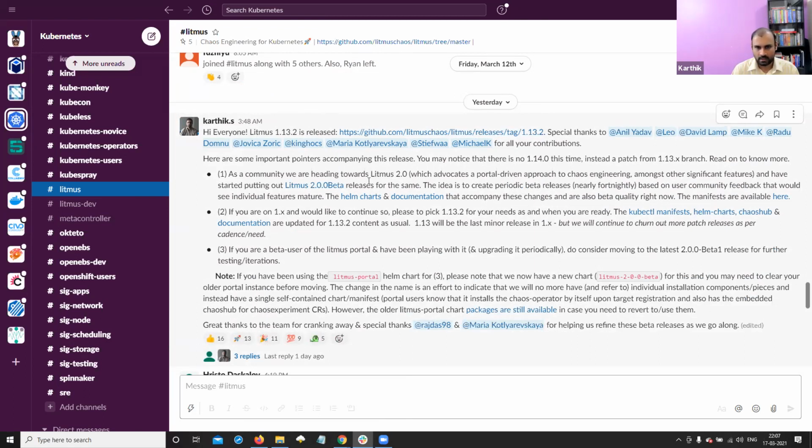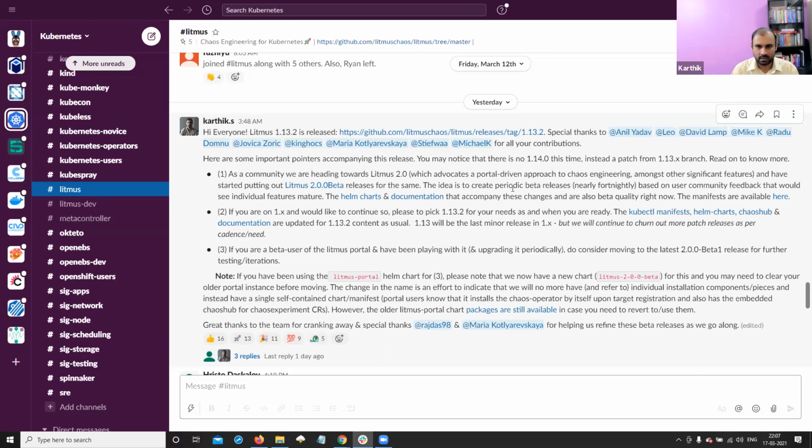We're also doing a formal release of the 2.0.0 beta. As you all know, we've been building up to Litmus 2.0 over the past few months. And 2.0 is essentially a portal-driven approach to chaos engineering. That is, you will be able to use the Litmus portal to select the chaos targets, define the blast radius, execute one or more experiments in defined order, visualize the progress of the experiments, and also look at interleaved dashboards. We'll have that embedded within the portal.